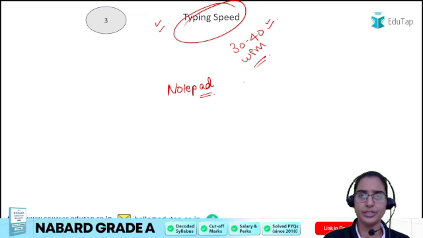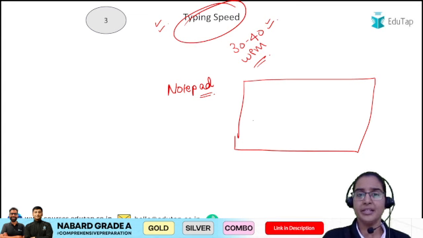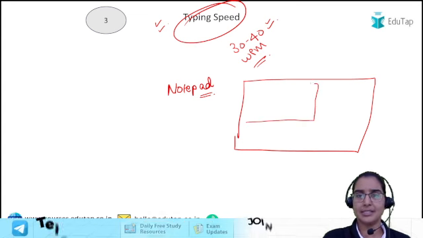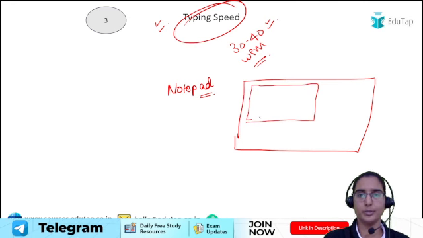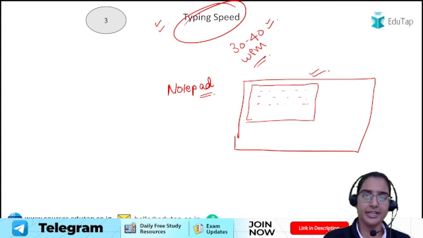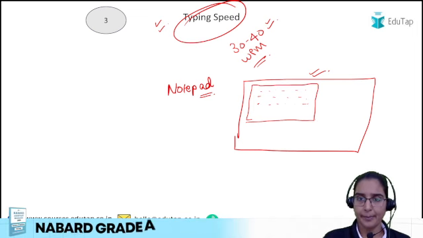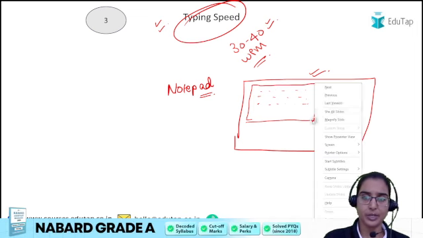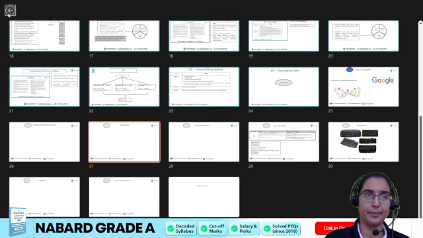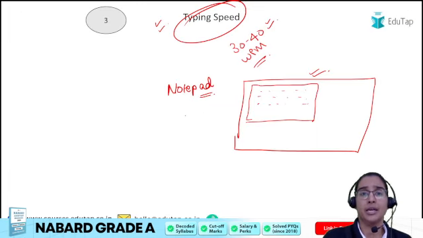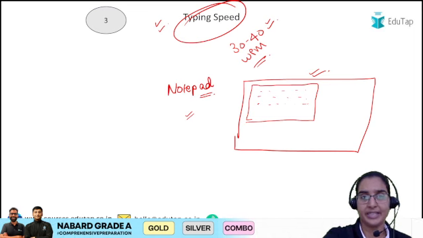You can use that. So what you have to do, if this is your desktop screen and this is the entire layout of the notepad app, then reduce it to this size, right? You have to reduce it to this particular size and then do the typing, because the interface in the NABARD Grade examination looks like this, right? A smaller space is provided over there. So you reduce the screen of the app to this size, and then do the typing. That is how you can practice as far as typing speed is concerned.